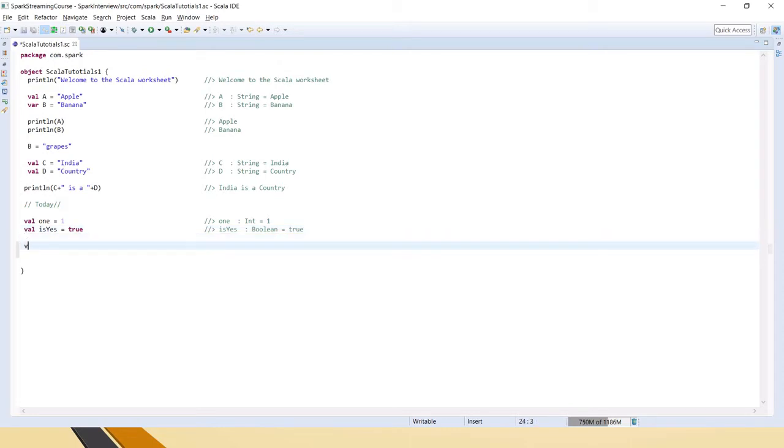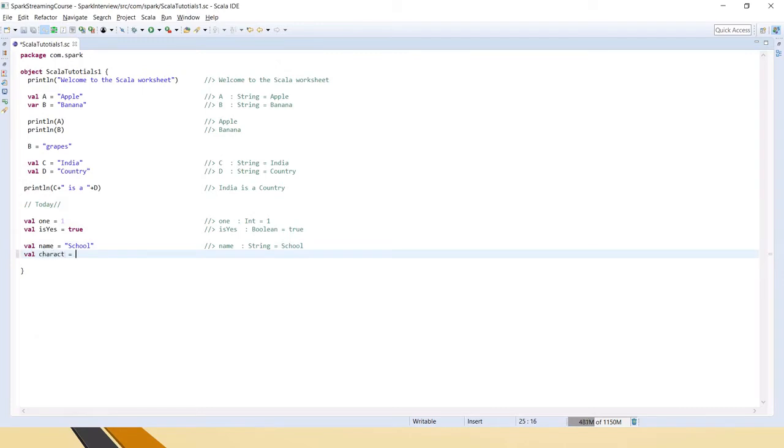And how to give the string. So let's say val name equal to school. Then when I save it, it will consider as string. This is how declaring a string works, and it will automatically consider that. How to take a character in a single quotes, just give one single character, it will take it as a char. So it's a single ASCII value.